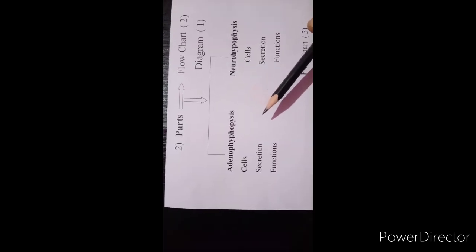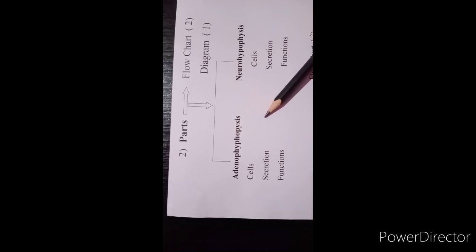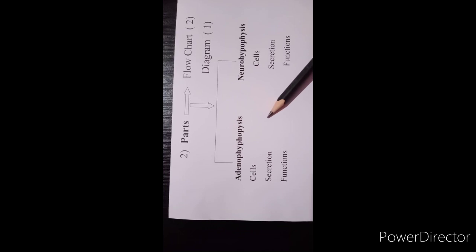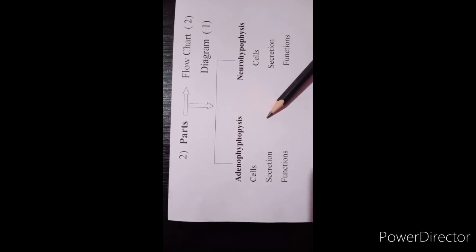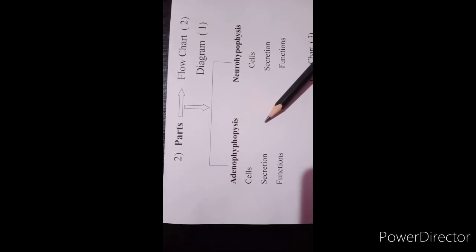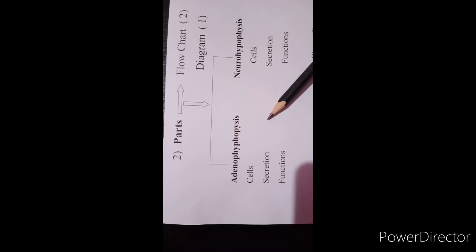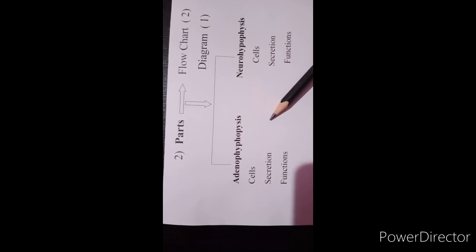The next part we will study is the adenohypophysis in detail. In the adenohypophysis there are three parts, as you know, but mainly the pars anterior. First we will see the pars anterior. What is present in the pars anterior? Pars anterior contains cords of cells separated by fenestrated sinusoids. There are several types of cells responsible for the production of different hormones.